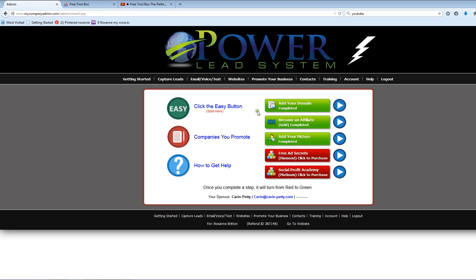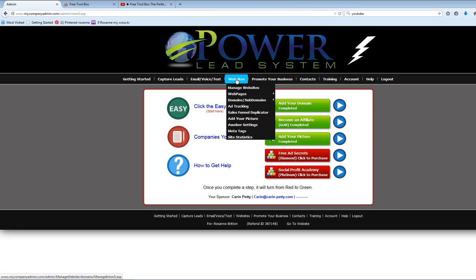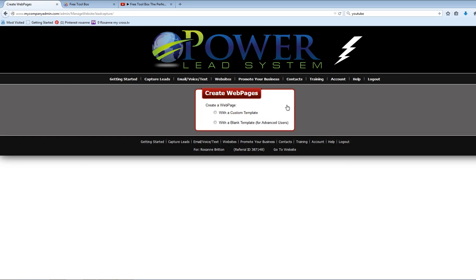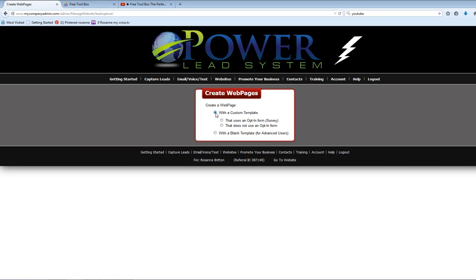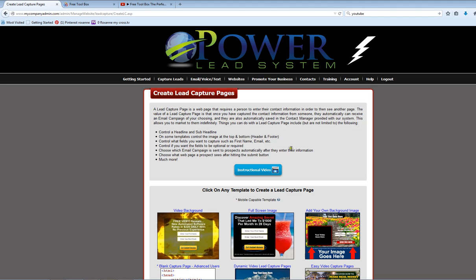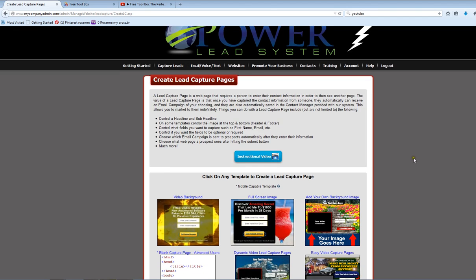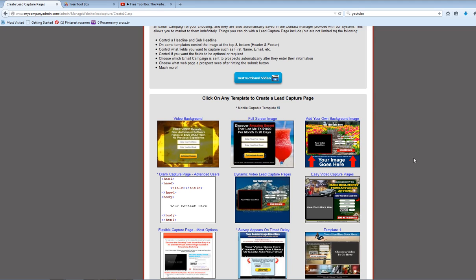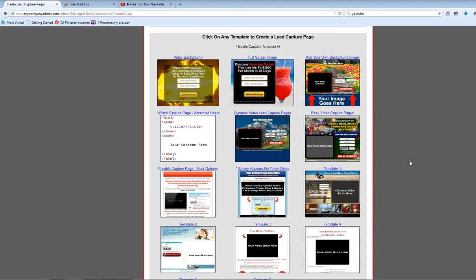Step 1. You hover the mouse over websites. Choose Web Pages. Click on Create Web Page. Then choose with a custom template. When the menu drops, choose the first option, Use an opt-in form. This brings us to templates. Choose a template. There are a variety to choose from, but for this video purpose, we are going to choose this one because I want to show you how to insert a video.